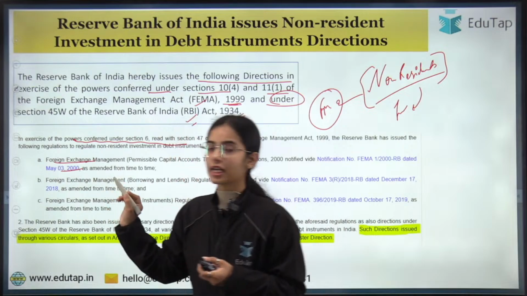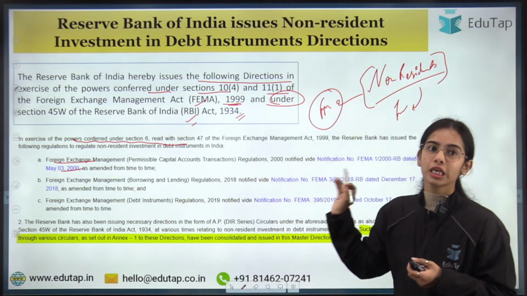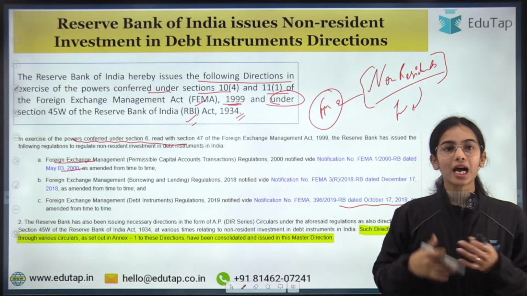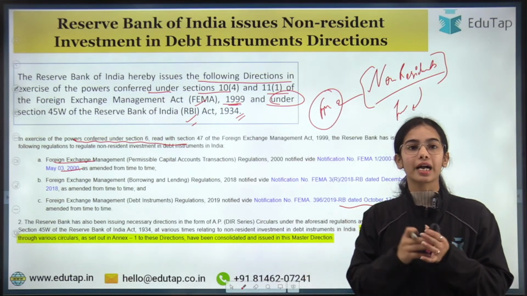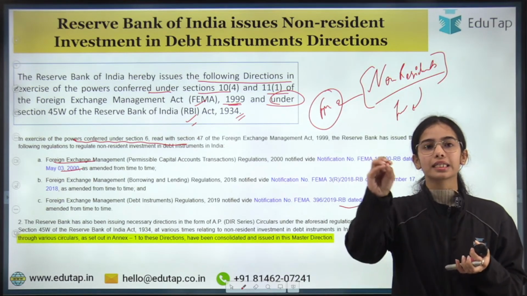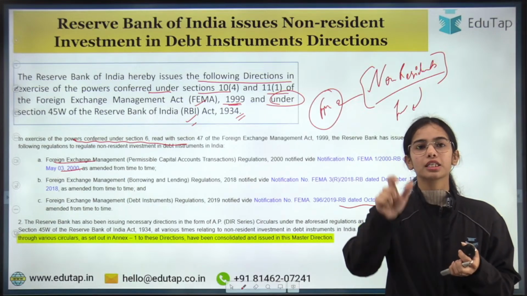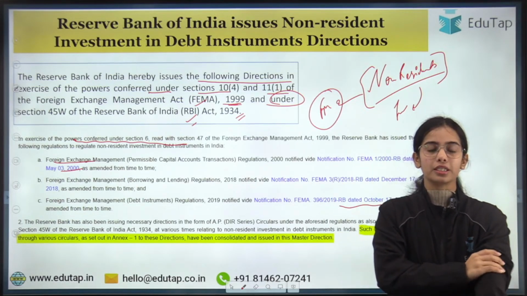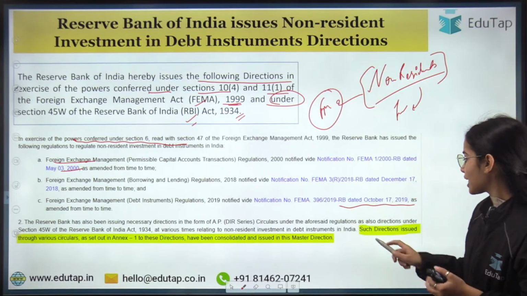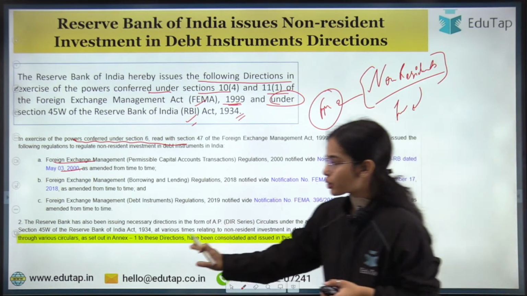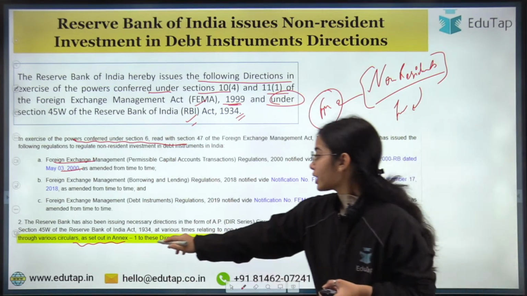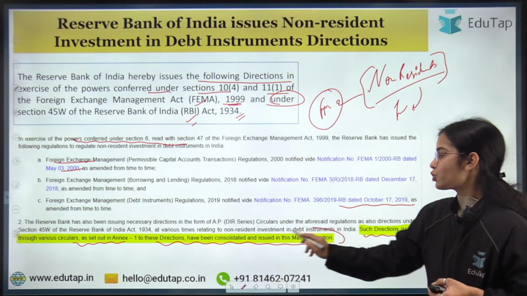RBI released a direction in 2000, a direction in 2018, and a direction in 2019 also. Then the RBI released multiple circulars regarding non-resident investment in central government securities, state government securities and corporate debt securities. Now the RBI is saying that such directions issued through various circulars, as set out, which we are going to discuss, have been consolidated and issued in the master direction.